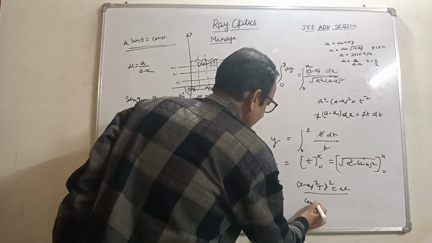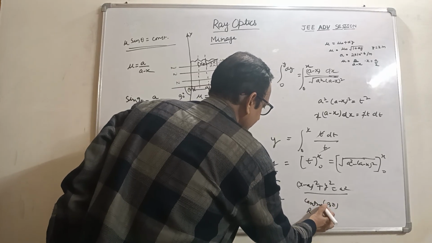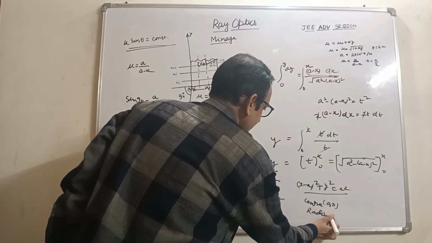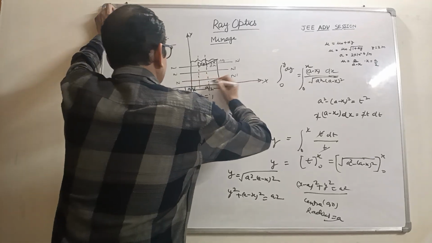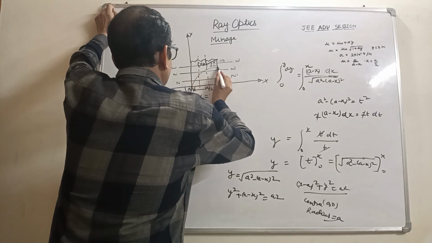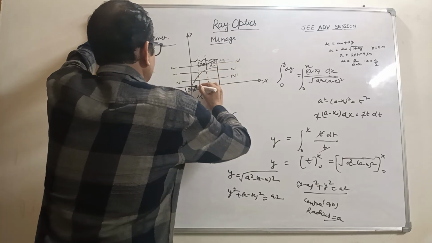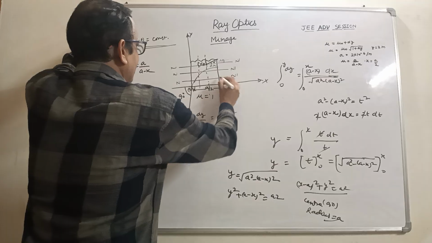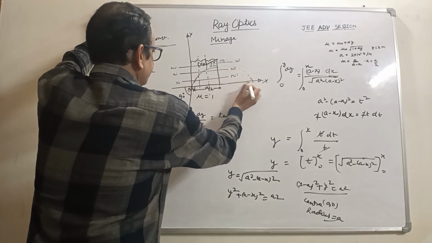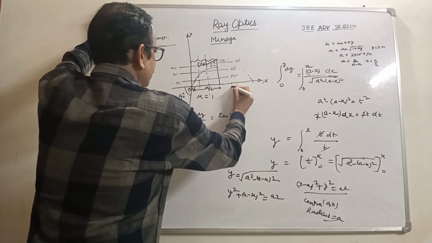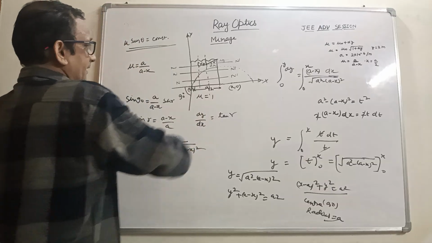The center would be a comma 0 and the radius would be a. So the trajectory of the ray inside the slab would be circular, of this type. Here the radius is a.